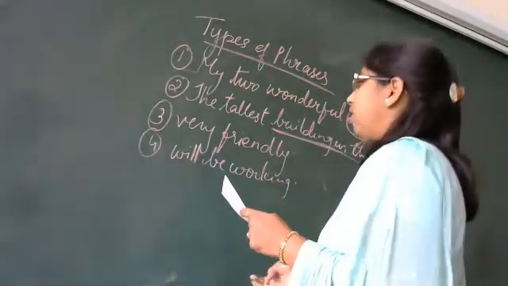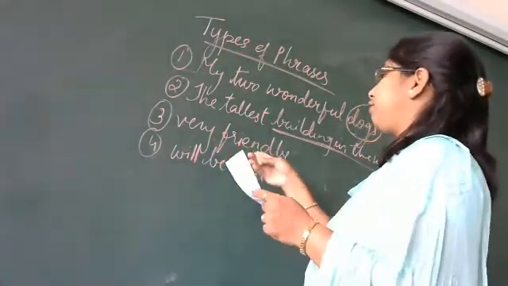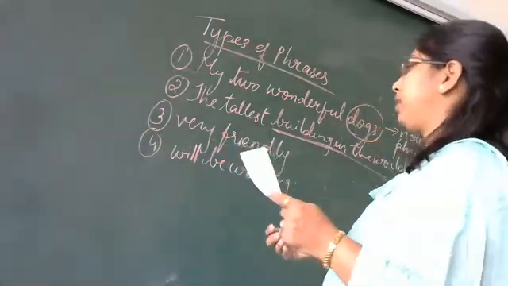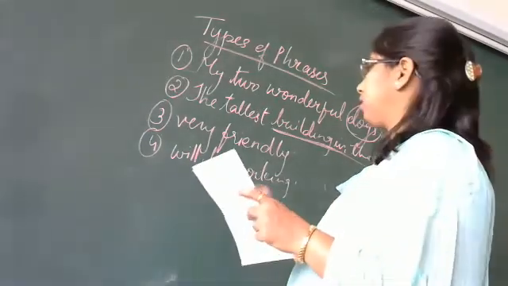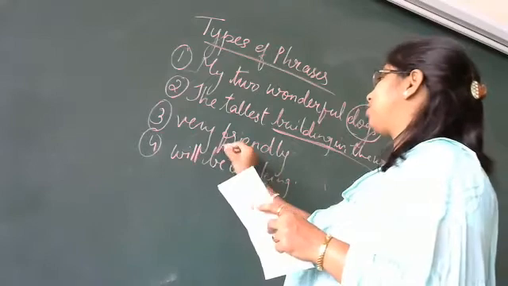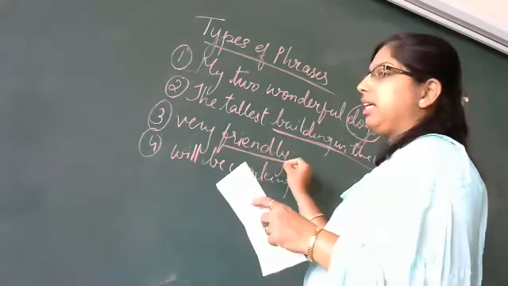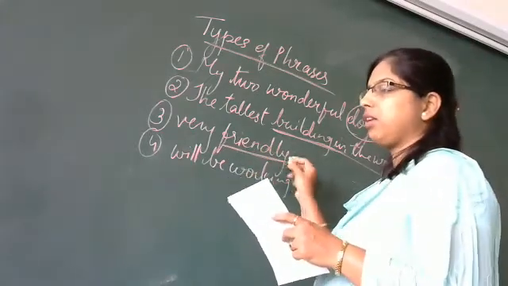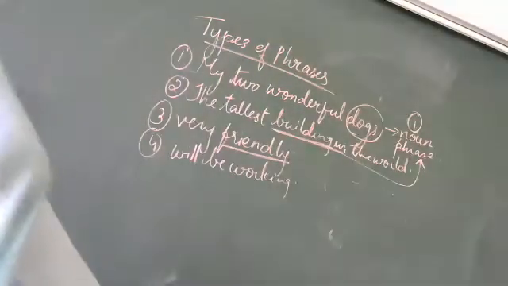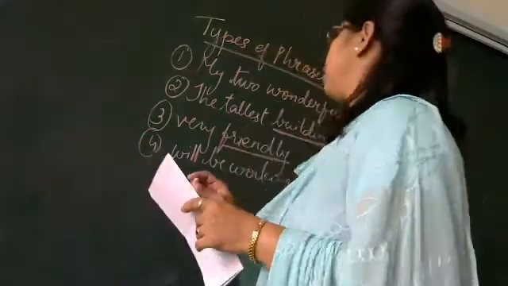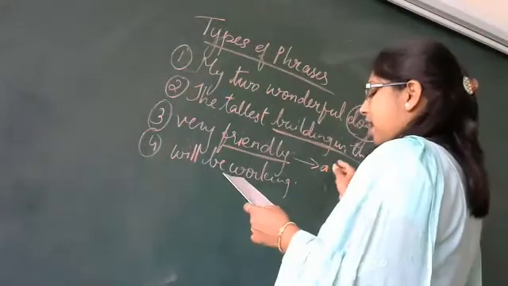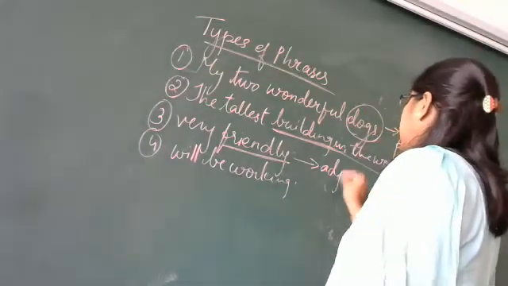Now you tell me, very friendly. Which part of speech is there in this? Very friendly. This is an adjective. It is describing, right? Yes or no? Yes, ma'am. It is describing. So this is an adjective phrase.